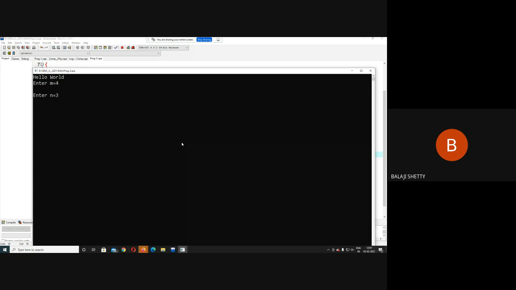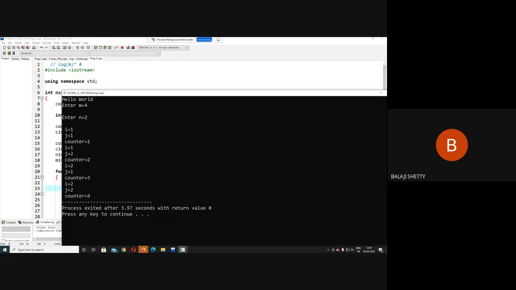4 2. No, correct. Now see, this is the output here. Log m to the base n. Log 4, how much will we get? 2 times 2 is 4. So this is the way in which we can get the output in this fashion.